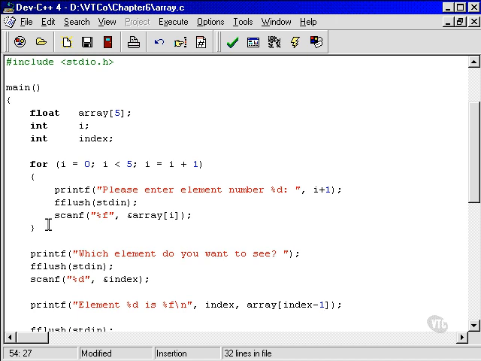Up here I said it's okay to put a variable inside square brackets. Here we're actually putting an integer expression inside square brackets, and that's okay as well. Which just raises a question in my head. Let's say we didn't put the -1 there and they said that they wanted to see element number 5. And so this value here would be 5. And this would be array index 5, which means this would be the 6th element of the array. Remember? Okay, so the 6th element, but we only have 5 elements. So they'd be asking to see an element that's actually not part of the array at all.